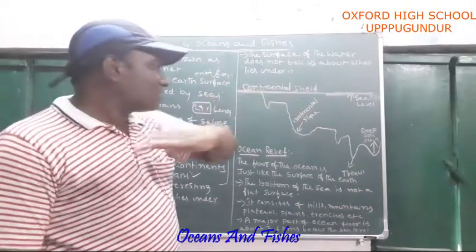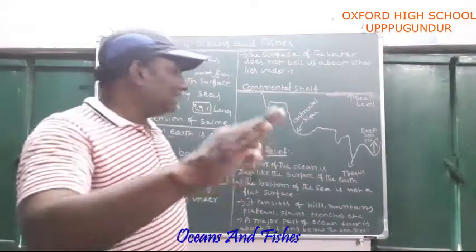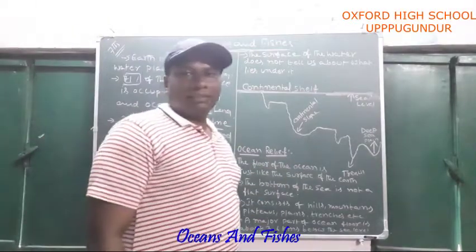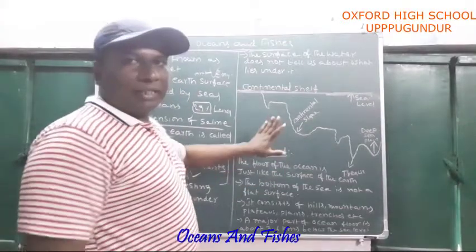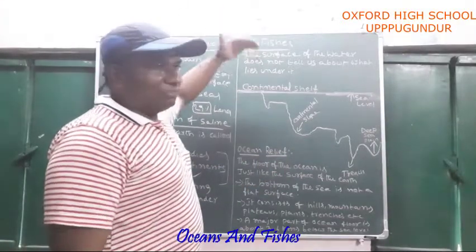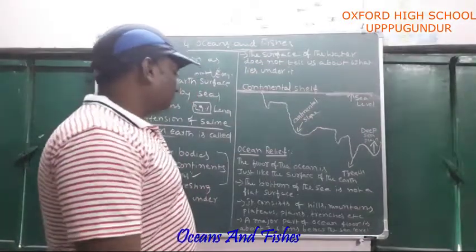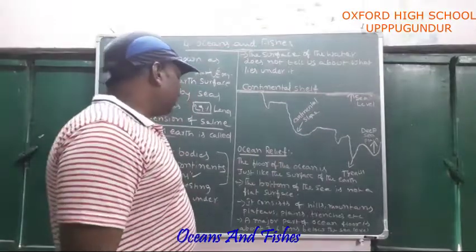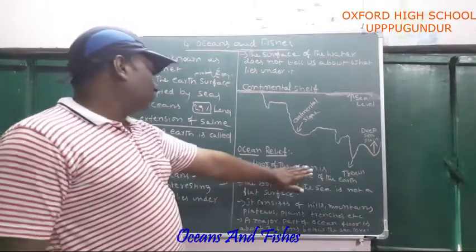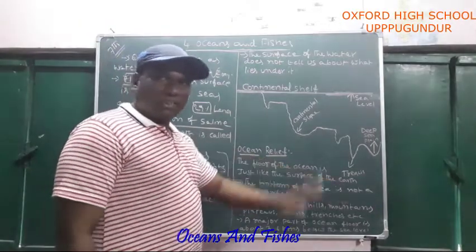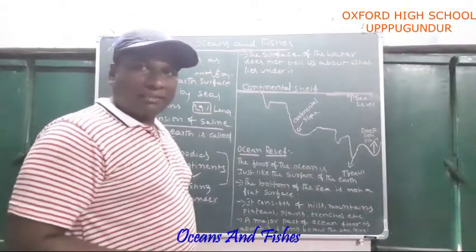Deep sea plains, flat land areas, also exist in the ocean area. Slopes also exist in the ocean area. Like land relief divisions, we can observe the same relief divisions in the ocean area also. Now, what is ocean relief? Just now I explained briefly regarding ocean relief. The floor of the ocean is just like the surface of the earth. Now we are able to see plain areas on earth.